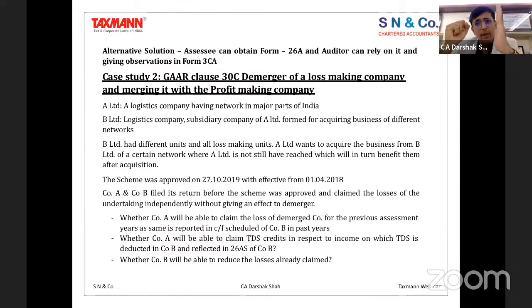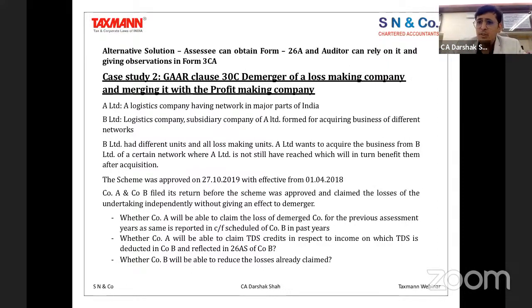Once that is reported, the company A will include all those transactions, loss, etc. Everything will get reported into A, and entity B will be reporting only the balance transactions, which is the unit which they are continuing. So that will be reported over here, and company A will be reporting their own transactions under the modified return, plus the transactions of the demerged entity which has got merged with company A. So that's how the procedure will get completed.